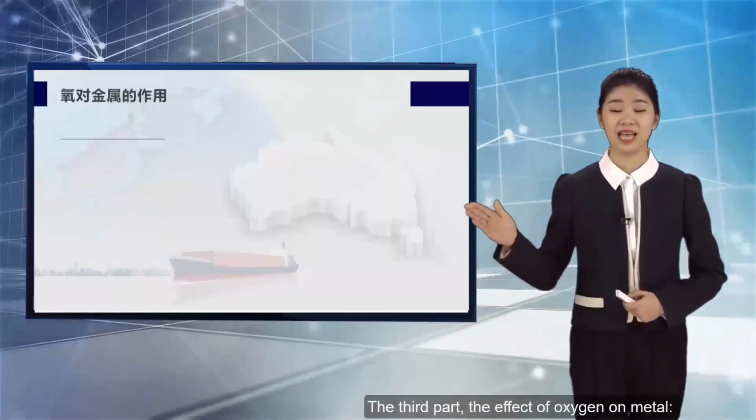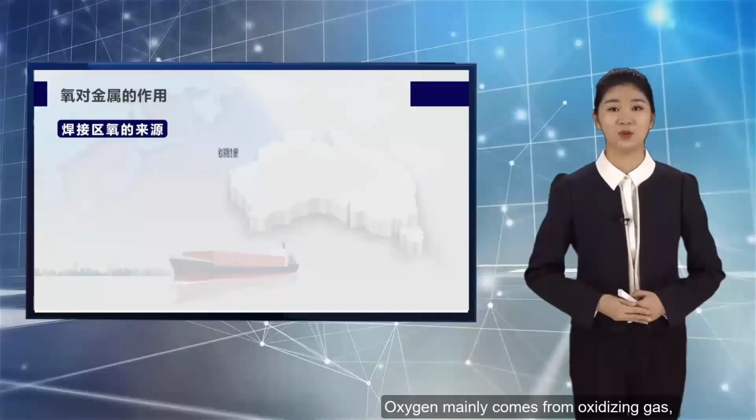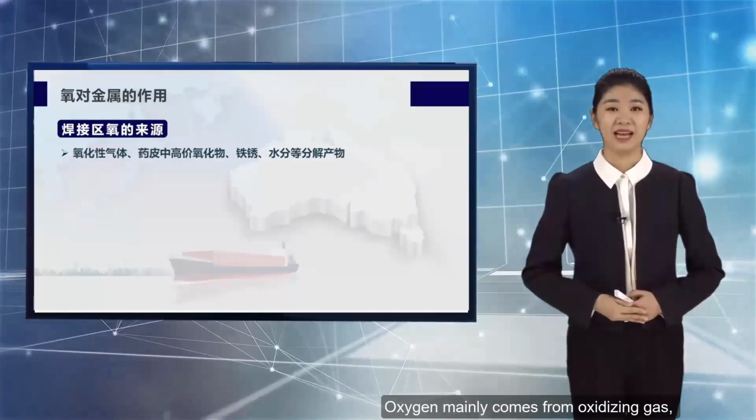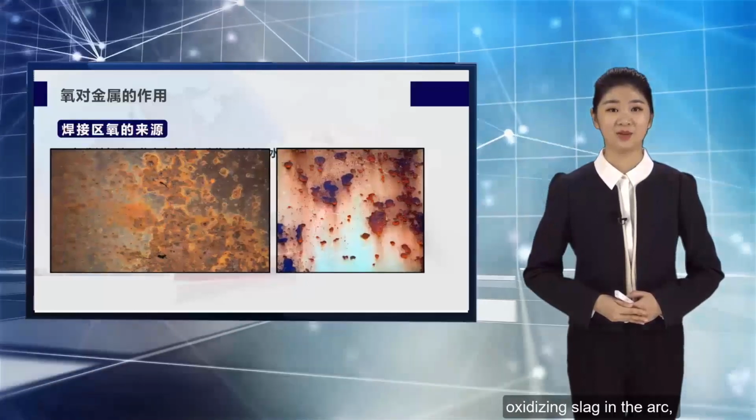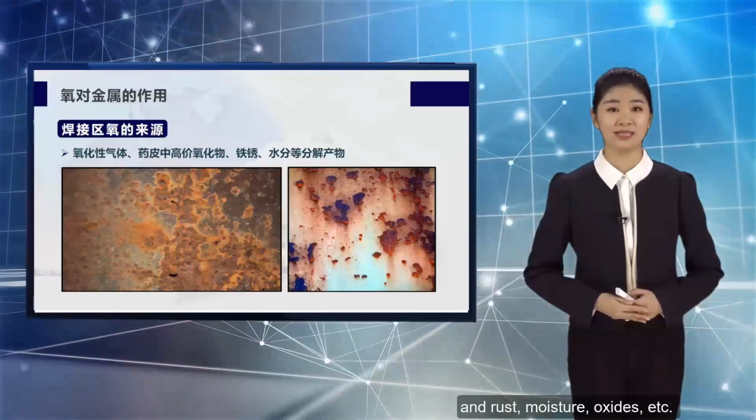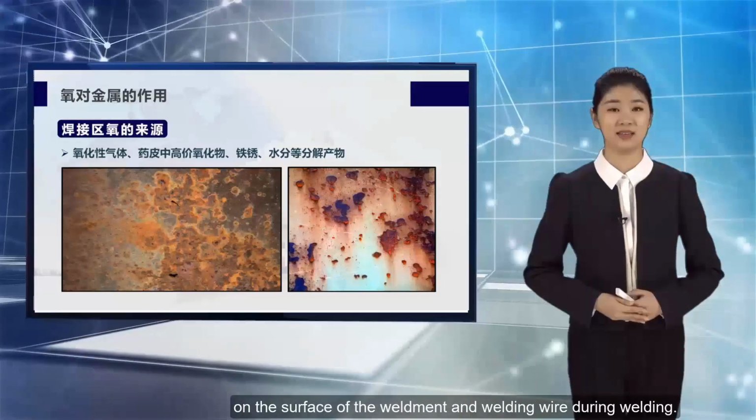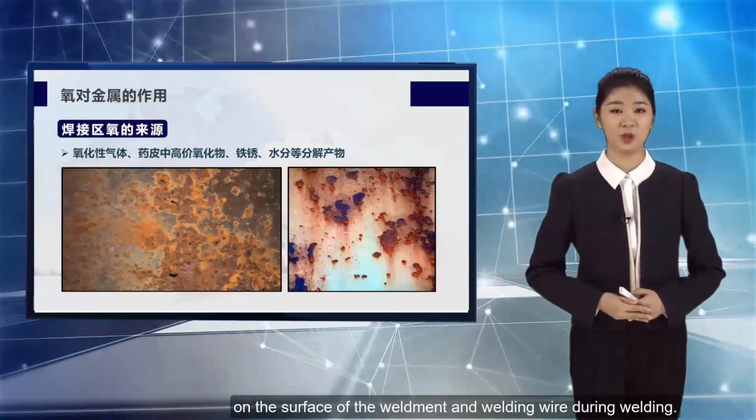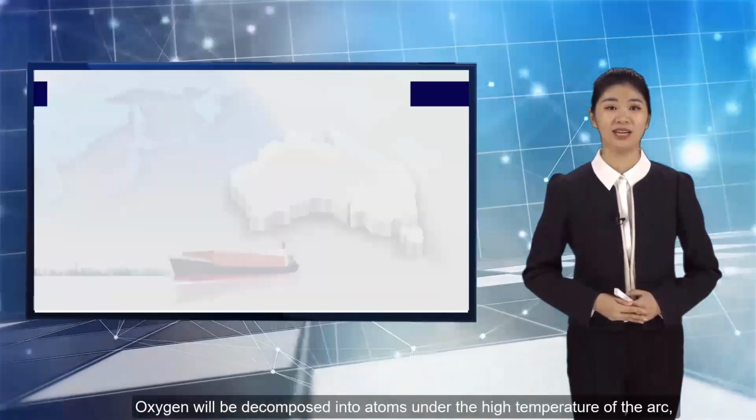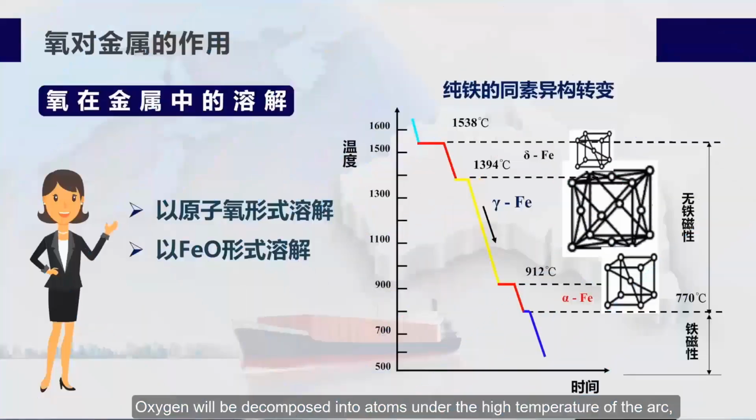The third part: the effect of oxygen on metal. Oxygen mainly comes from oxidizing gas, oxidizing slag in the arc, and rust, moisture, oxides, etc. on the surface of the weldment and welding wire during welding. Oxygen will be decomposed into atoms under the high temperature of the arc, and oxygen is dissolved in liquid iron in the form of atomic oxygen and FeO.